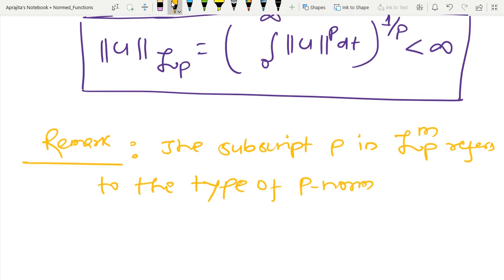So you can see that here I am writing P, it means that if this is 1 by P infinity, then this is the infinity norm. Whenever we are defining 2, then that is the 2 norm, and it is used to define the space.